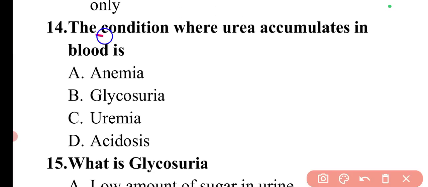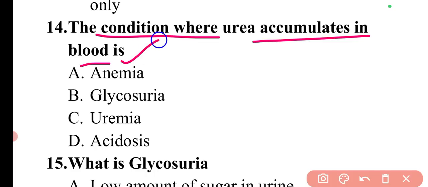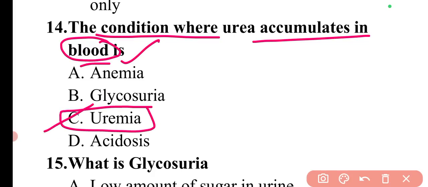Next question is, the condition where urea accumulates in blood is, so if there is an accumulation of urea in the blood, this condition is known as uremia. So here option C is correct.